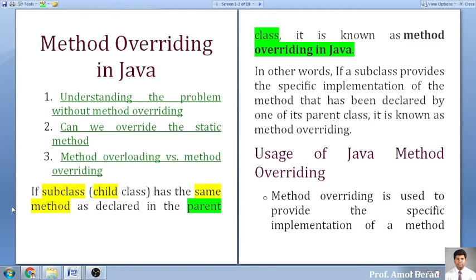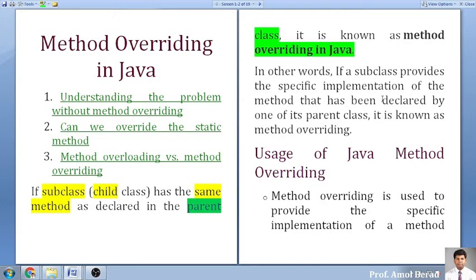So are you clear? The method name is present in the child class and also in the parent class. If the name of the function is the same, then we can say that the method is an overridden method.